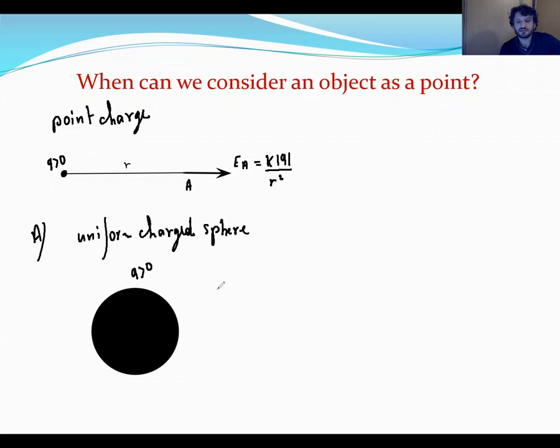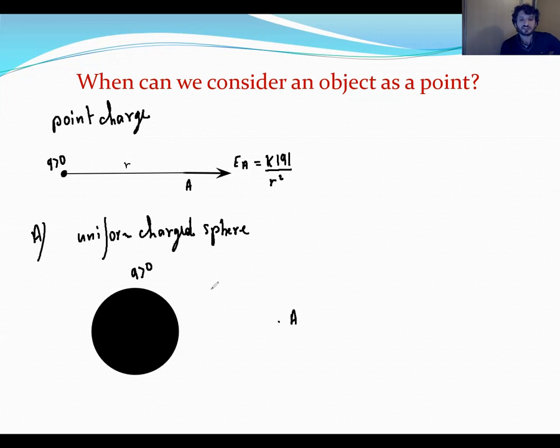I want to calculate the total field created at the point A. From outside, I see a sphere. In this case, we can consider this object as a point charge. I don't care if inside it's empty or full. I am looking from outside. It's a sphere, so this object can be considered as a point charge.